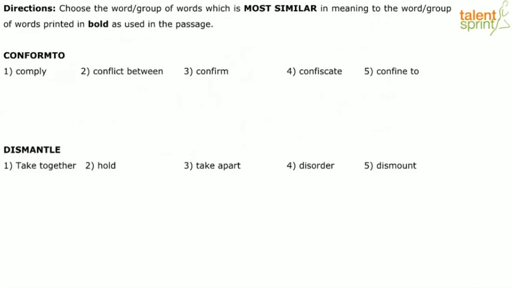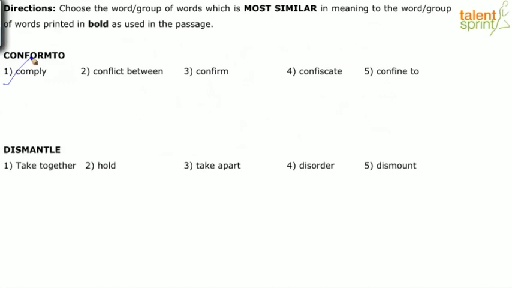Comply, conflict between, confirm, confiscate, and confine to. So what's the closest? Comply. So conform to means to adhere to something. Basically to act in accordance with certain standards, expectations or specifications, and it's the same with comply as well. So the answer is option 1.